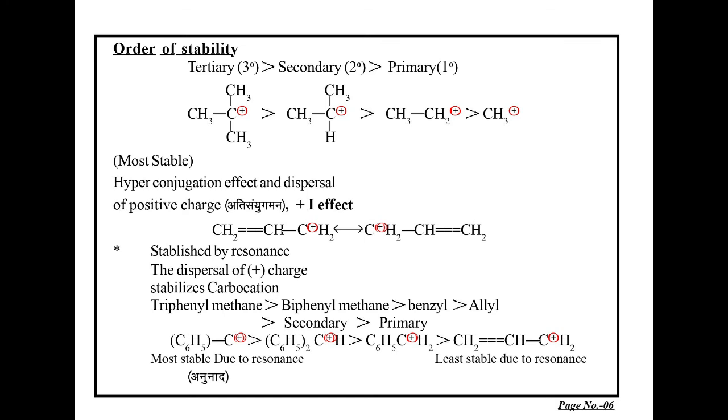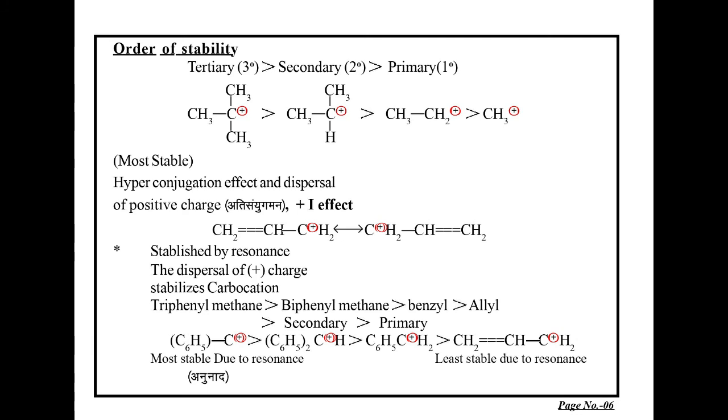Now come to another example of the aromatic series. The triphenyl methyl carbonium ion is most stable, and benzyl carbonium ion is next in the series, and the least stable is allyl carbonium ion. Why does triphenyl methyl carbonium ion become so stable? That is due to resonance.